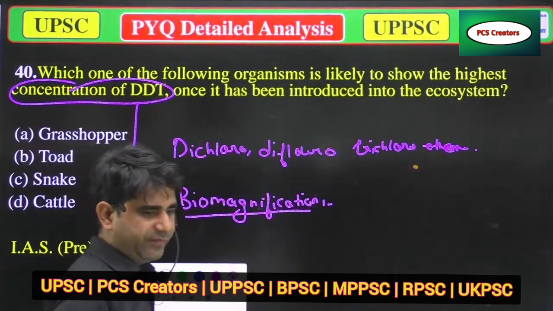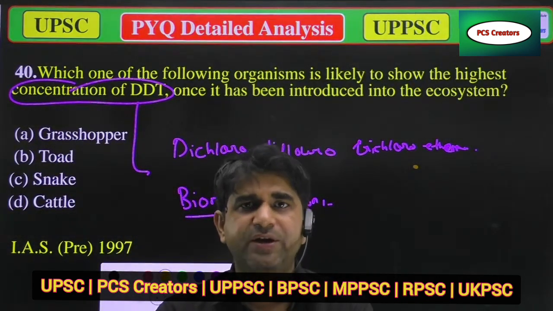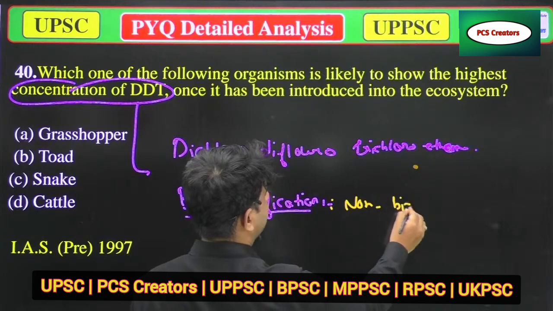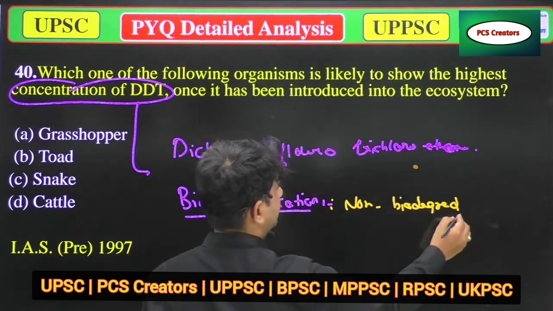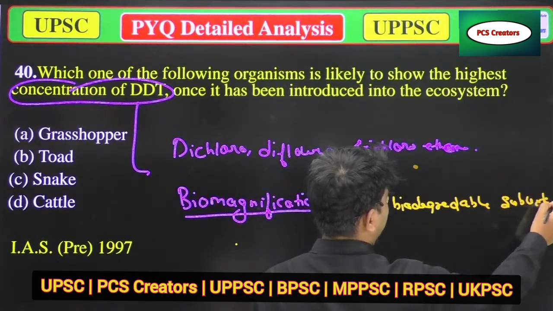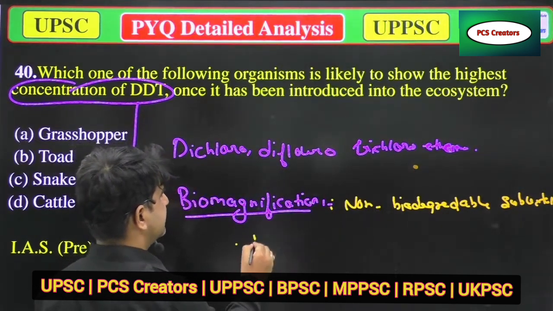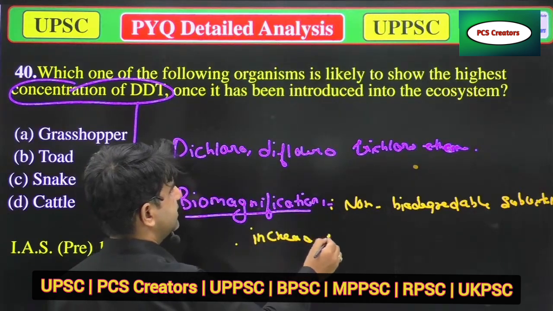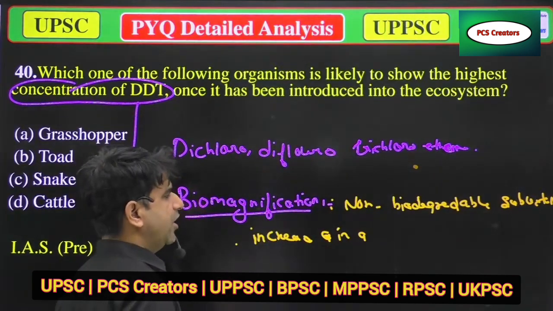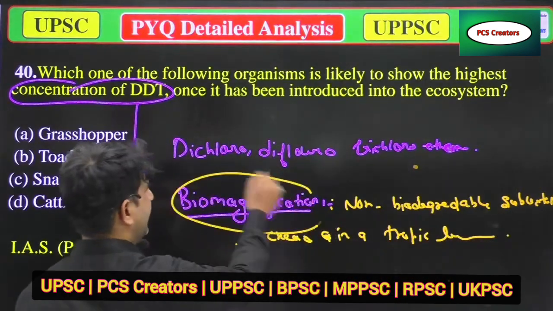Biomagnification is a term used when the concentration of non-biodegradable substances increases in a food chain, in a food web, or in a trophic level. Then this is called biomagnification.